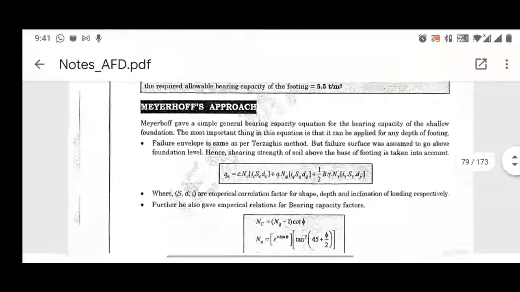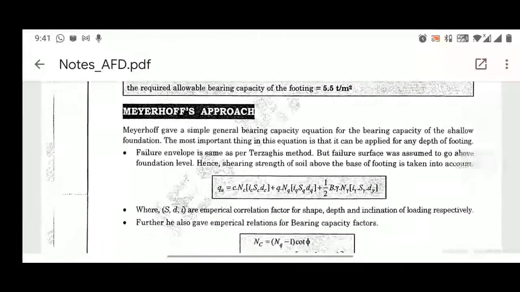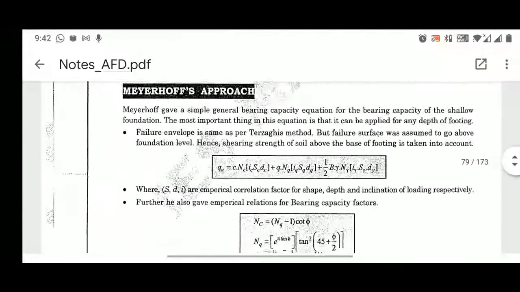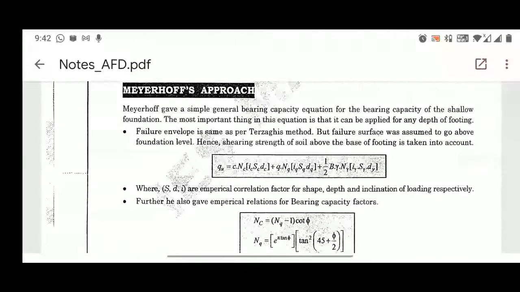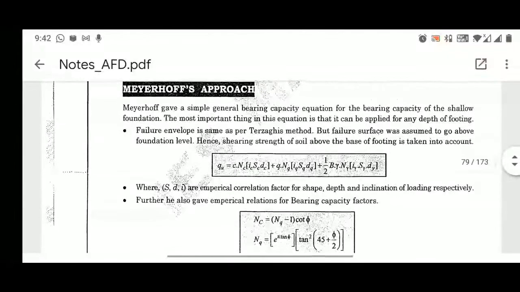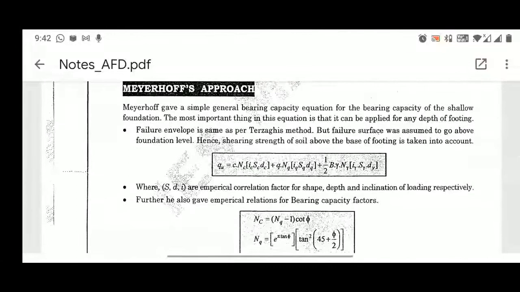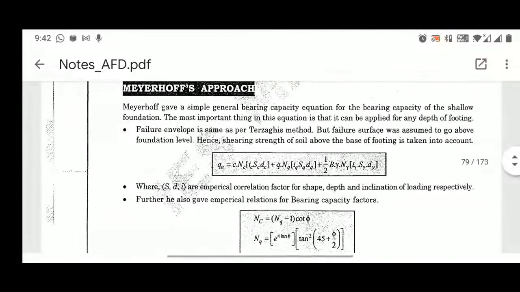Now another approach. Since we have already seen two approaches, one was the Terzaghi approach and another one was the Skempton approach, this is the third approach, provided by Meyerhof. Meyerhof gave a simple general bearing capacity equation for shallow foundations. The most important thing is that it can be applied for any depth of footing. So why does the need arise for this Meyerhof approach, since we already know Terzaghi and Skempton?